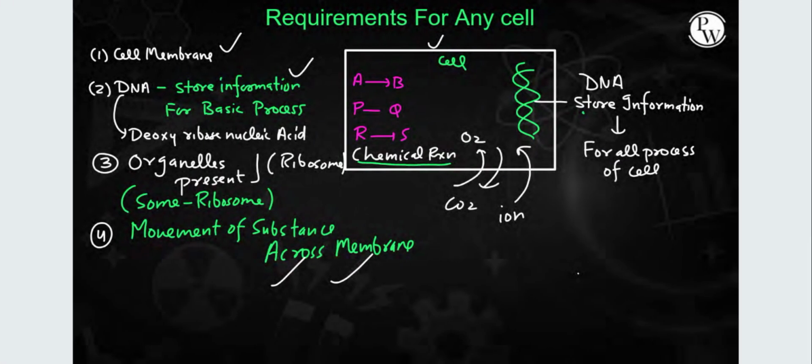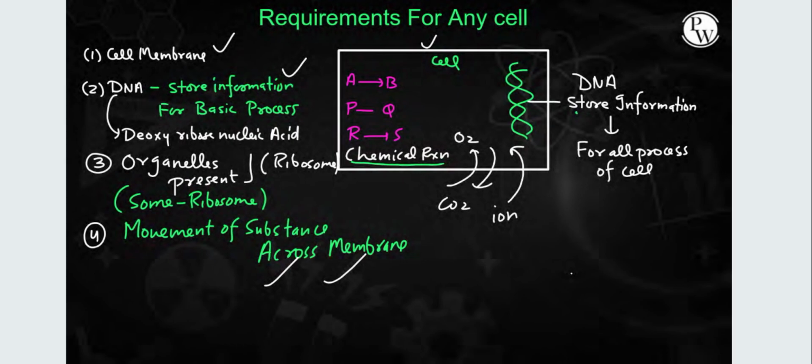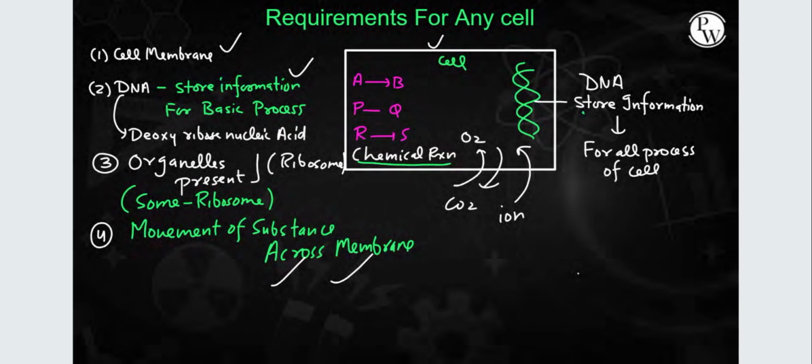Requirements for any cell are the cell membrane, and DNA, which stores information for basic processes and contains hereditary information. The full form of DNA is deoxyribonucleic acid. Organelles are present in each and every living organism; they can be membrane bound or without membrane. If they are membrane bound, they are found in eukaryotes, and if they are membraneless, they are seen in prokaryotes, like ribosome. It's there in both prokaryotes and eukaryotes, with just a difference in their Svedberg units.